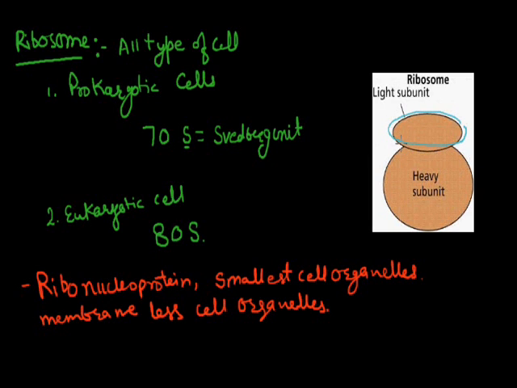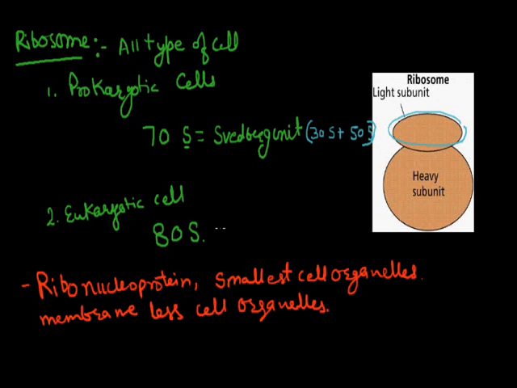First we call them the light unit and second the heavy unit. In the case of prokaryotes, the first unit is 30S, the smallest unit, and the second is the 50S unit. So this is the heavy unit, 50S in the case of prokaryotes.